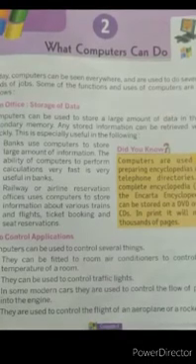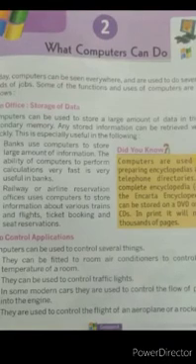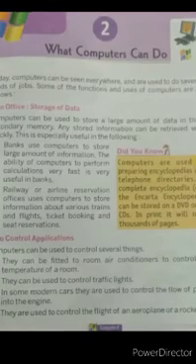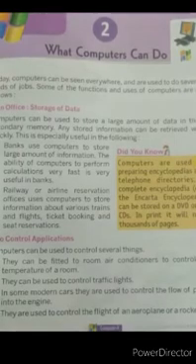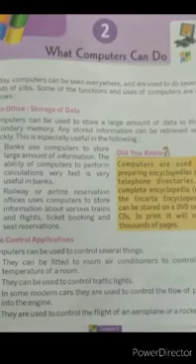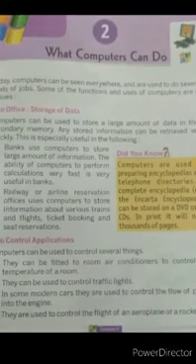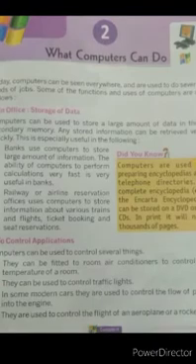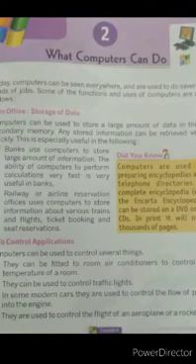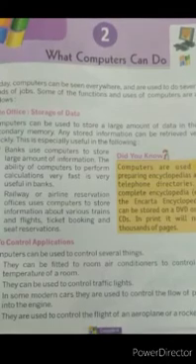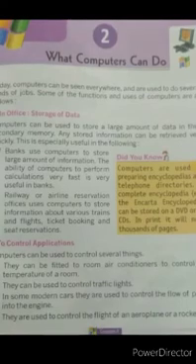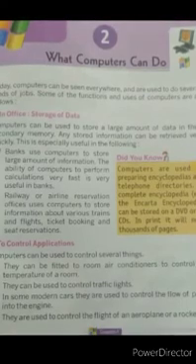In office, storage of data. Computers can be used to store a large amount of data in their secondary memory. Any stored information can be retrieved very quickly. This is especially useful in the following. Banks use computers to store large amounts of information. The ability of computers to perform calculations very fast is very useful in banks.